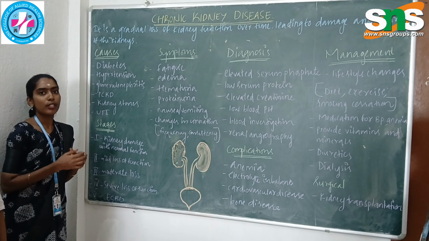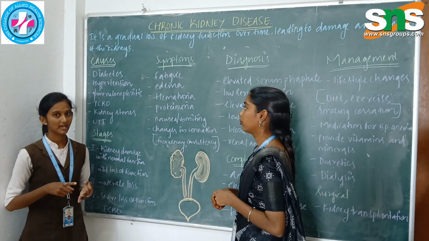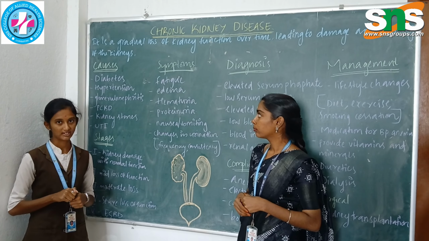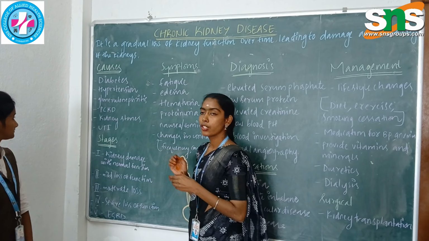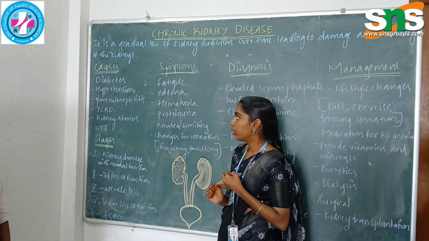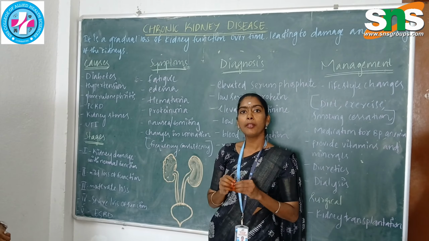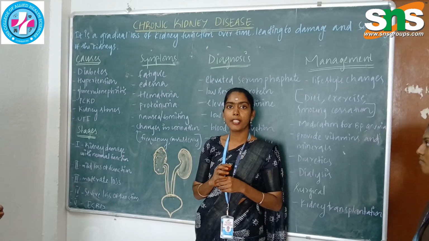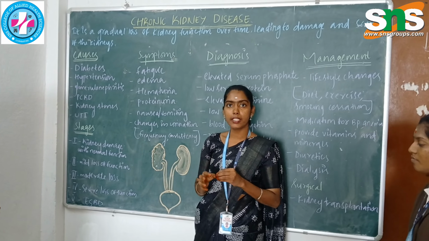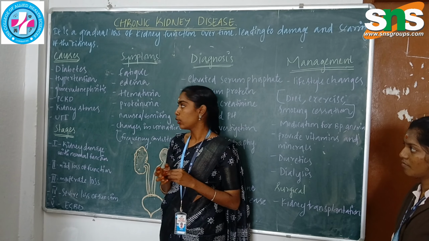Shivashankari will explain the causes of chronic kidney disease. Causes of chronic kidney disease: hypertension, diabetes mellitus, polycystic kidney disease, urinary tract infections, glomerulonephritis, kidney stones. These are the major causes of kidney disease. Prolonged diabetic patients will develop chronic kidney disease and also hypertension. Glomerulonephritis is the inflammation of the glomerulus in the kidney. Glomerulus is the cluster of capillaries present in our kidney, which is the most important structure that filters the blood. So the filtration will be affected and also waste elimination will be affected.